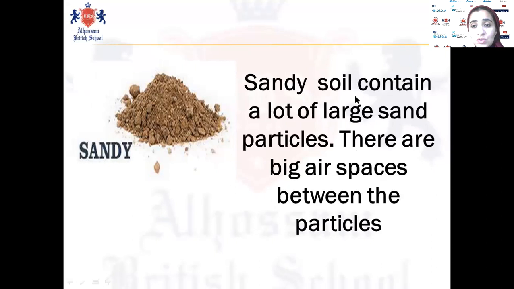So again, sandy soil contains a lot of large sand particles, and also there are big air spaces between the particles. Great.